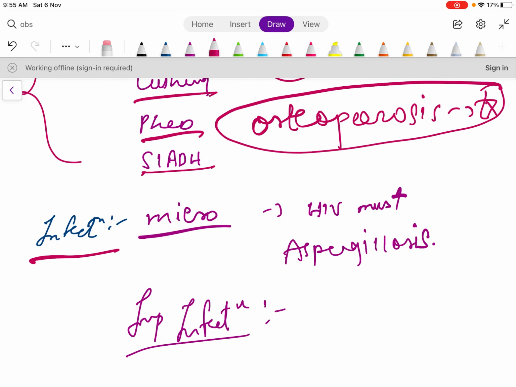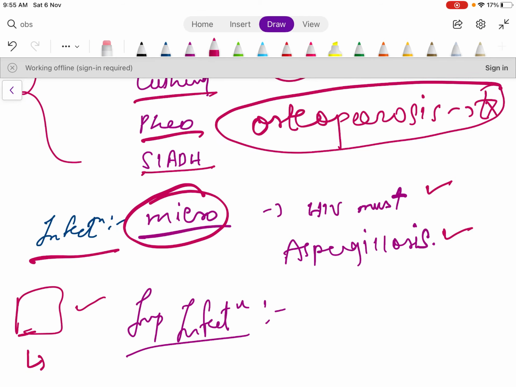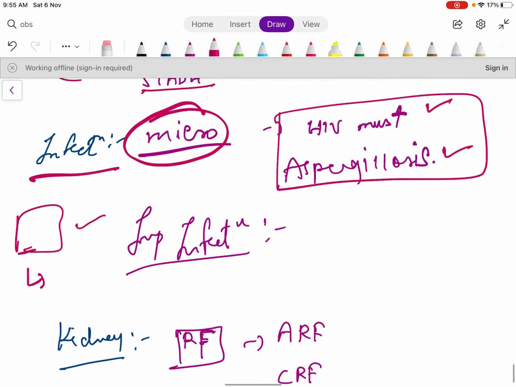Now infection, mostly micro, okay. Mostly they don't ask the treatment, they will give you case scenarios and they will ask you what is the organism causing it, mostly like that. But from medicine you need to read HIV and aspergillosis, okay. And what are the MP infections?